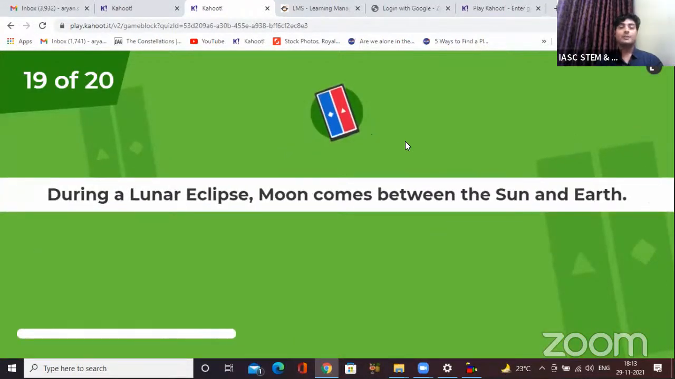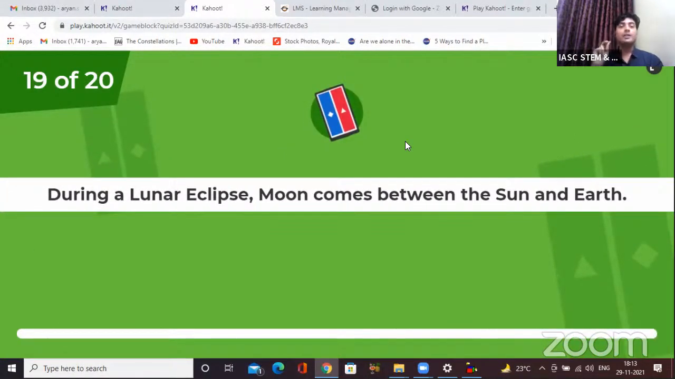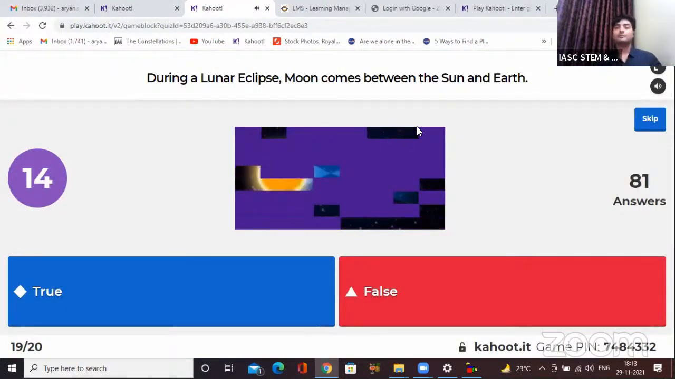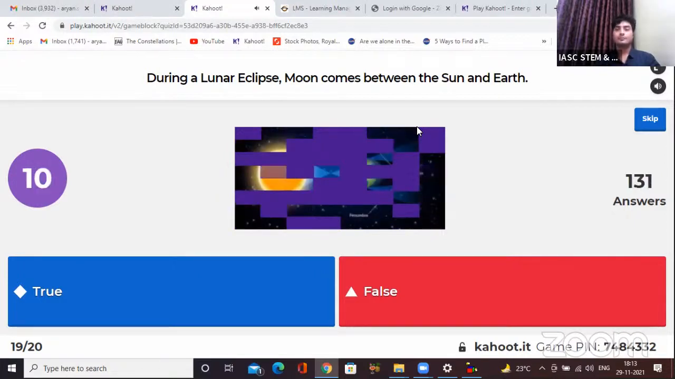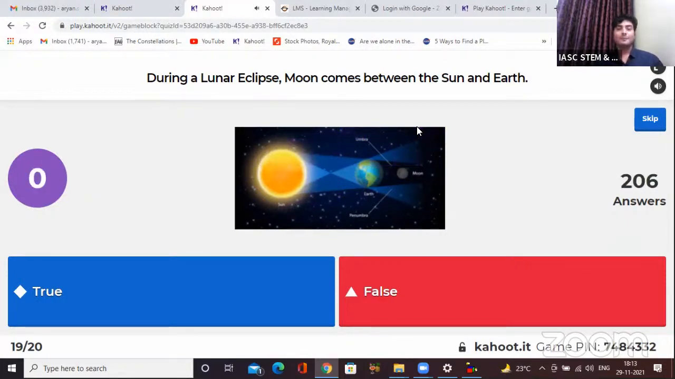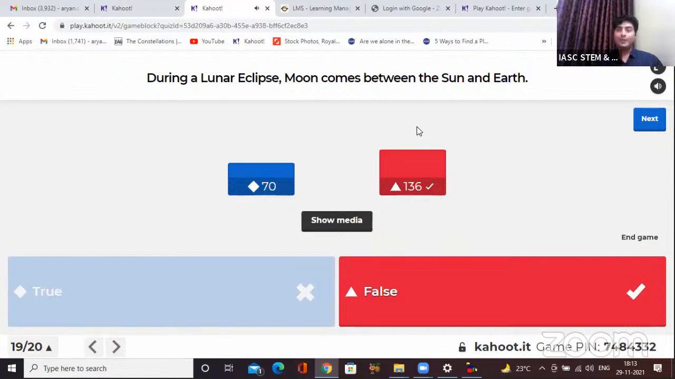Question number 19, the second last question, guys. During a lunar eclipse, the moon comes between the sun and earth. Is it true or false? Hurry up, time's getting over. Okay, hopefully every one of you was able to submit your answers.